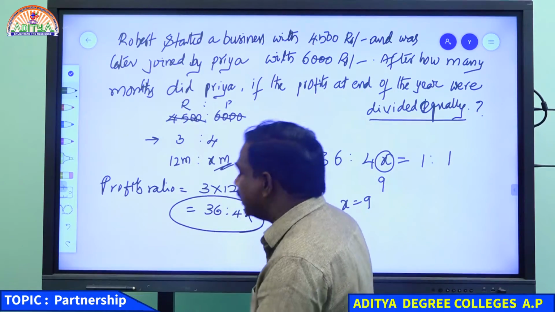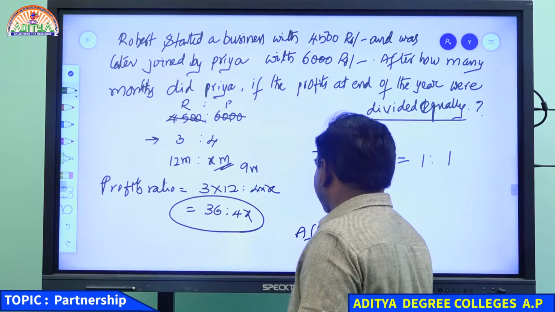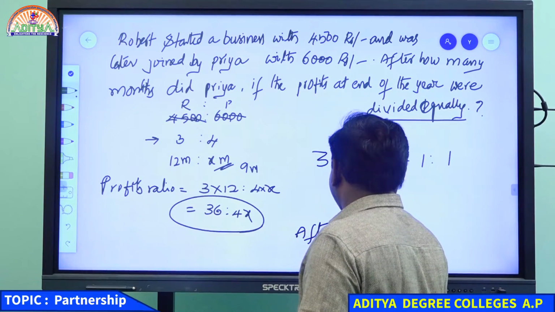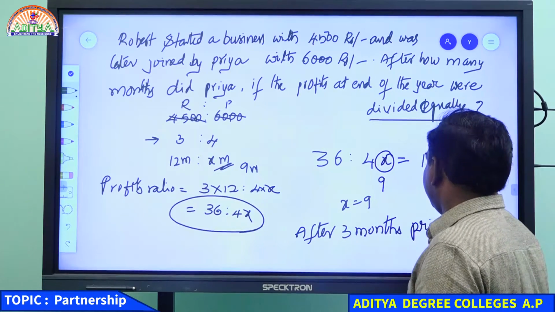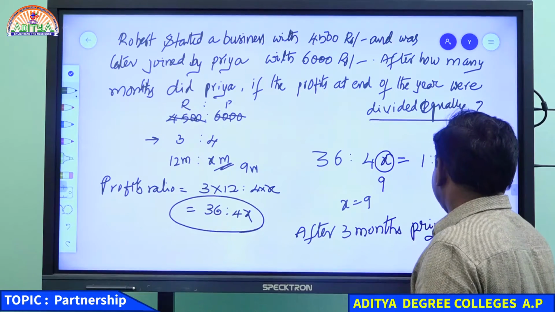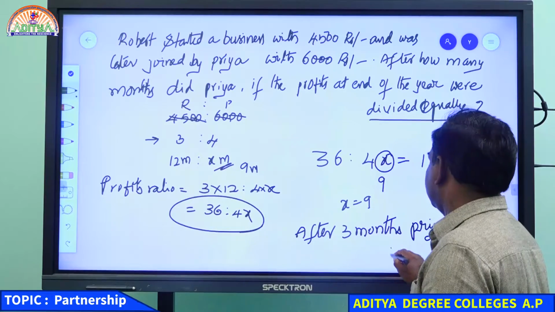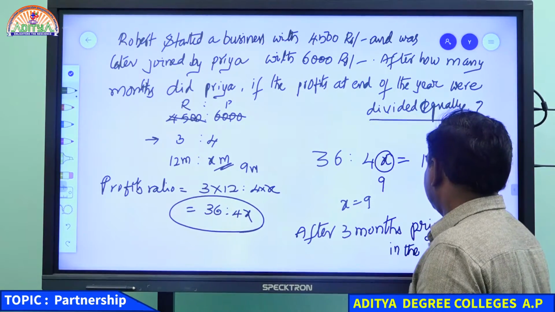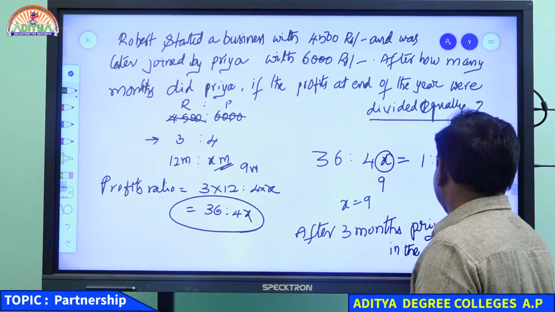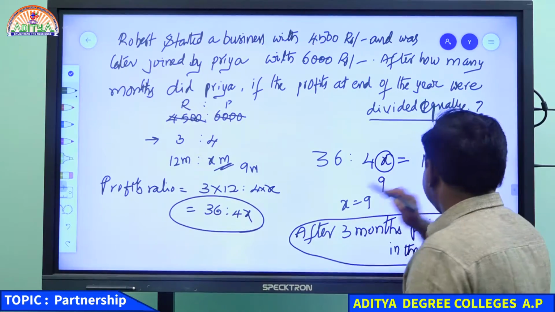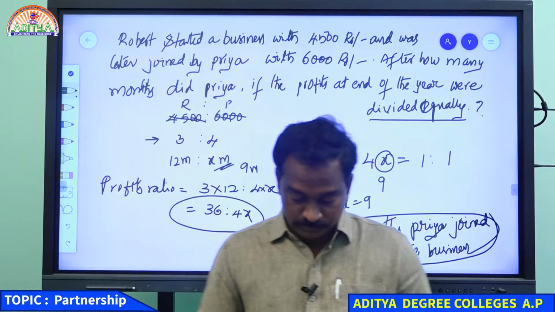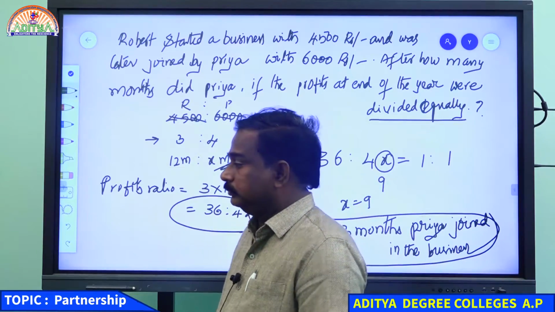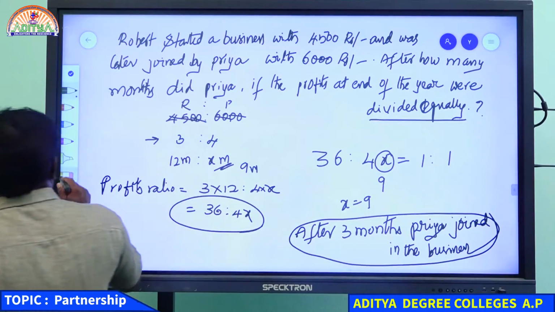So after 3 months she joined. After 3 months, Priya joined the business. Right? Very good. Many of you wrote 3 months. I will give one more example. Just you try.